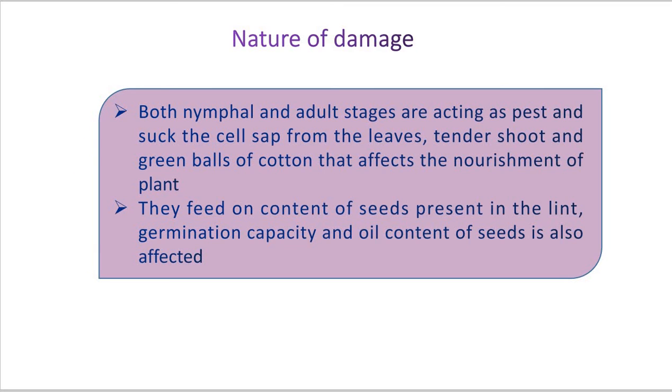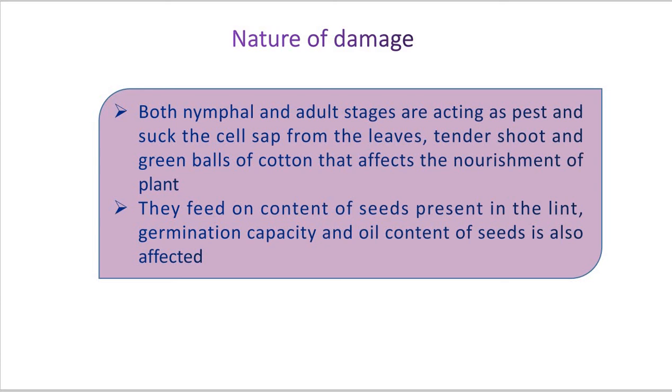Okay, now as they feed on the contents of seeds, the germination capacity and the oil content of the seed are also affected. So the seeds lose their germination capacity, or if we sow such seeds, they have less capacity to germinate.